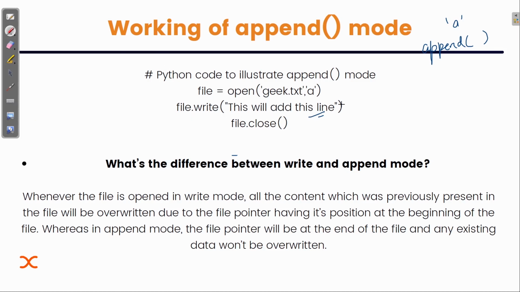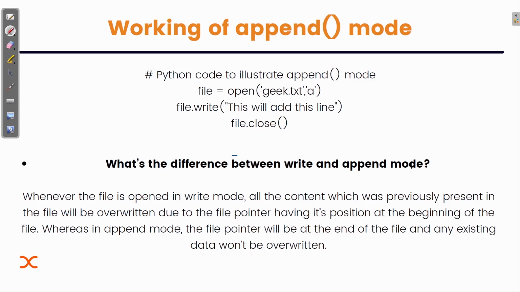Okay, and this will add in the new line. Why? Because we are actually using append mode. So by the help of a write function only, it is using the concept of append mode, because it is specifying the mode as a. Now what is the difference between write and append mode? Let me just explain that.